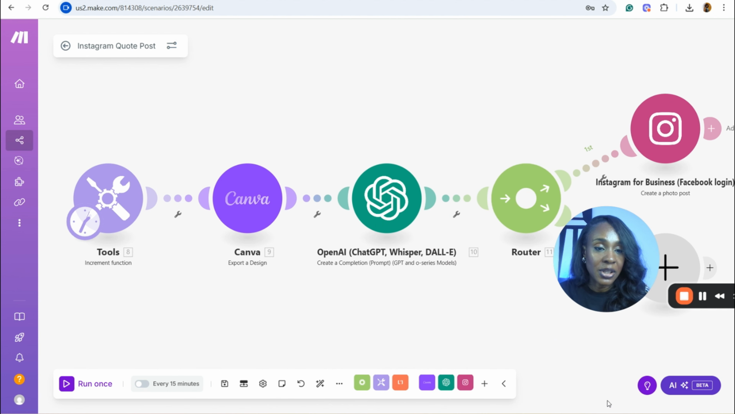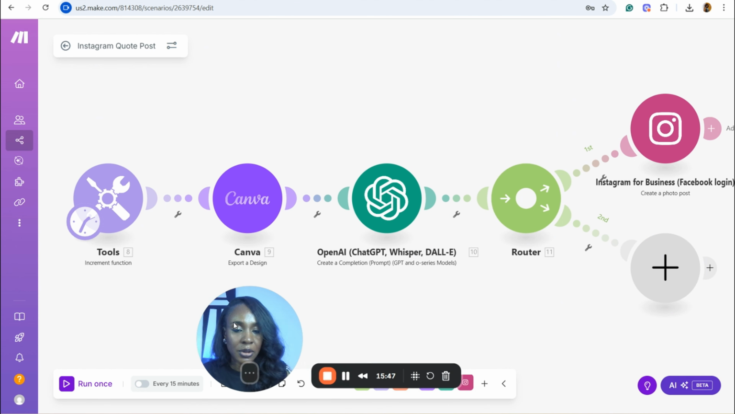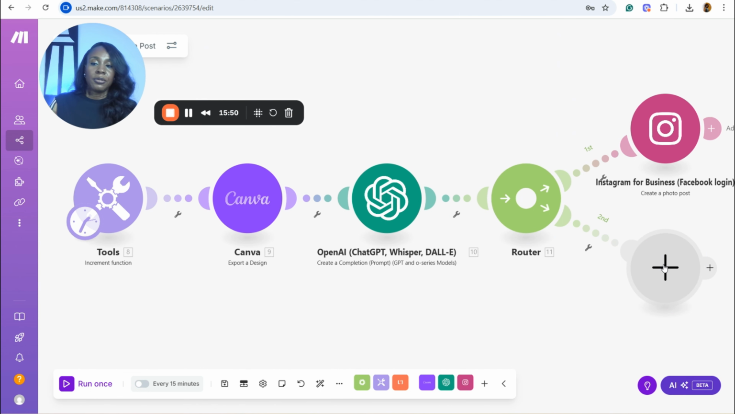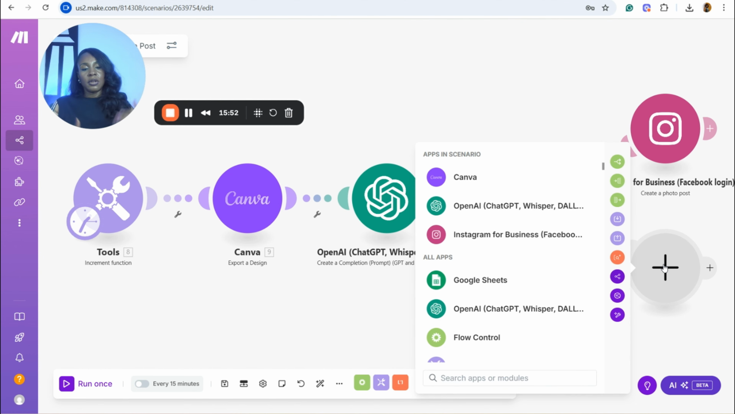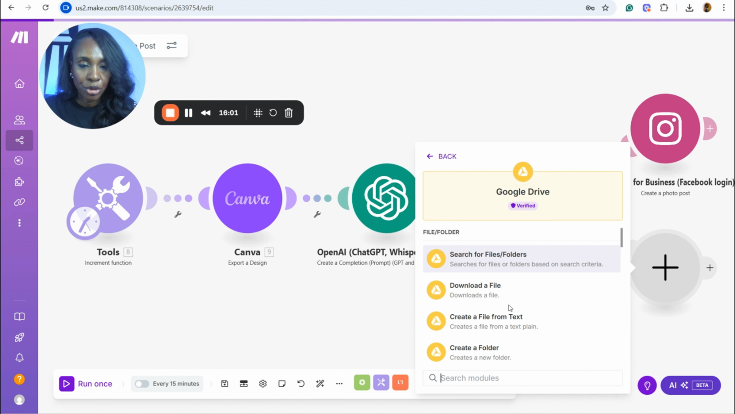And next I'll do is saving my work. The final part is, let me just move this away. The final part now is I want to save my work to Google Drive. So I come here and I type Google and I have Google Drive.